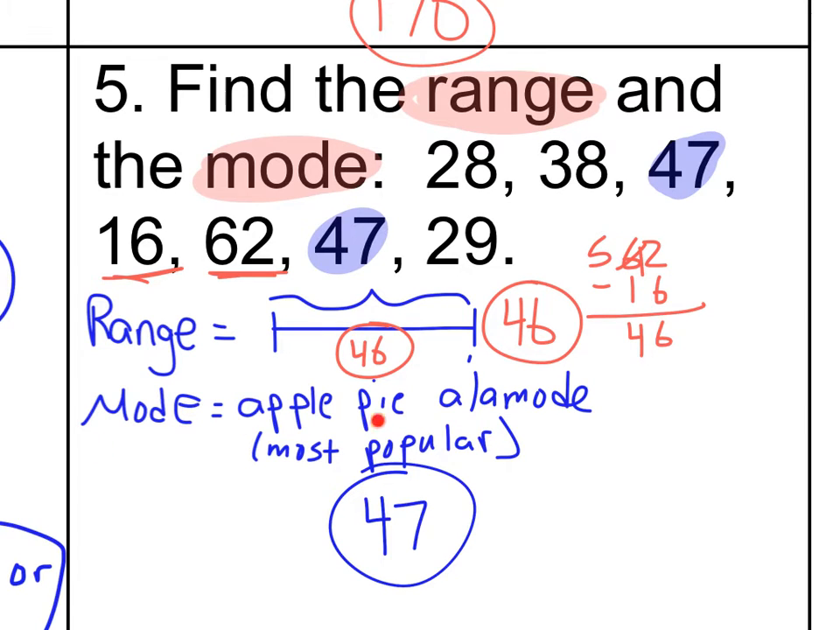Now, mode, remember apple pie a la mode. Don't know if I spelled that right, but my favorite dessert, the most popular dessert in my restaurant. So the one that's listed or repeated the most amount of times. So my apple pie a la mode is 47, because it's the only one repeated more than once.